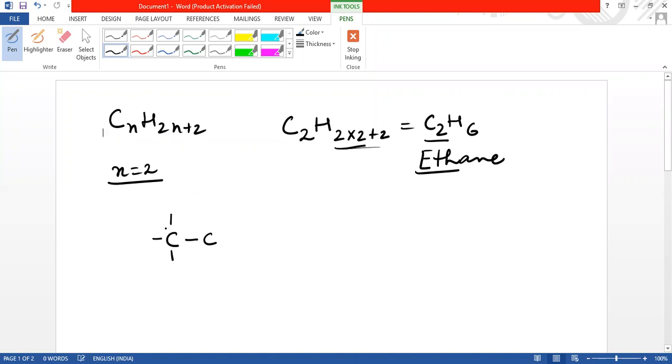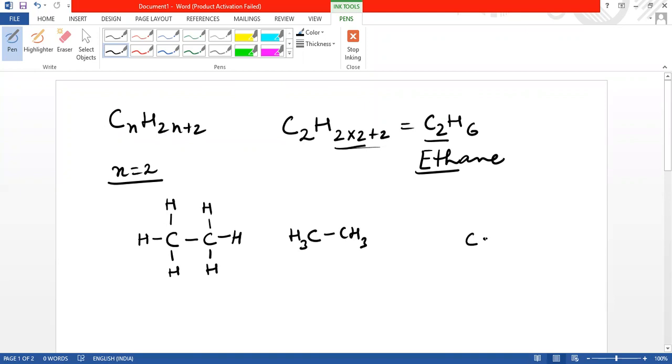Now, the valency of carbon is 4, so we are going to put 3 bonds here, and the same with this carbon. Now, 1 hydrogen will be attached at each bond. So this carbon will get 3 hydrogens, and this carbon will also get 3 hydrogens. So this is the structural formula of ethane. We can write ethane in this way also, or we can show the structure in this condensed form also.